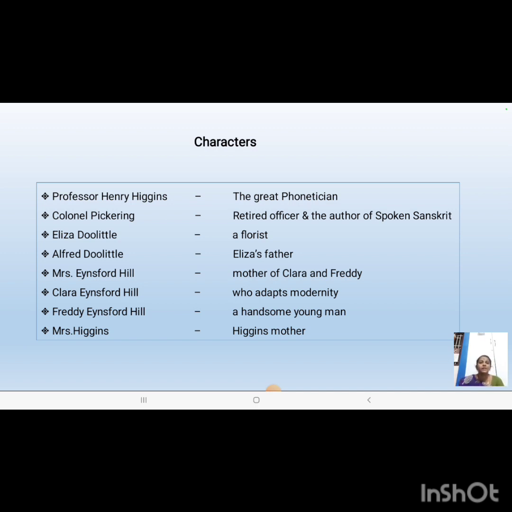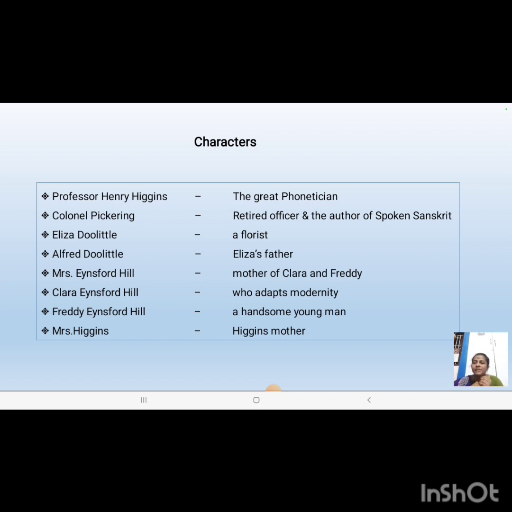Then Colonel Pickering, he is a retired officer as well, the author of Spoken Sanskrit, who has travelled all the way from India to meet Professor Henry Higgins. Eliza Doolittle, she is a florist who wanted to improve her standards. All she wanted was to learn phonetics and improve her standard of living.